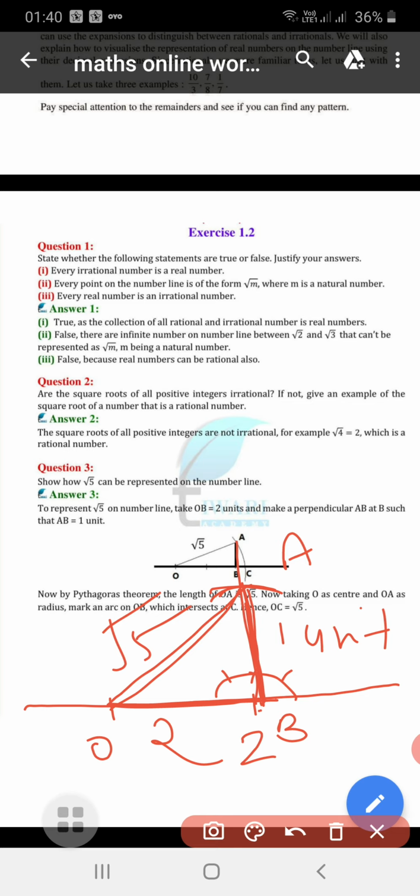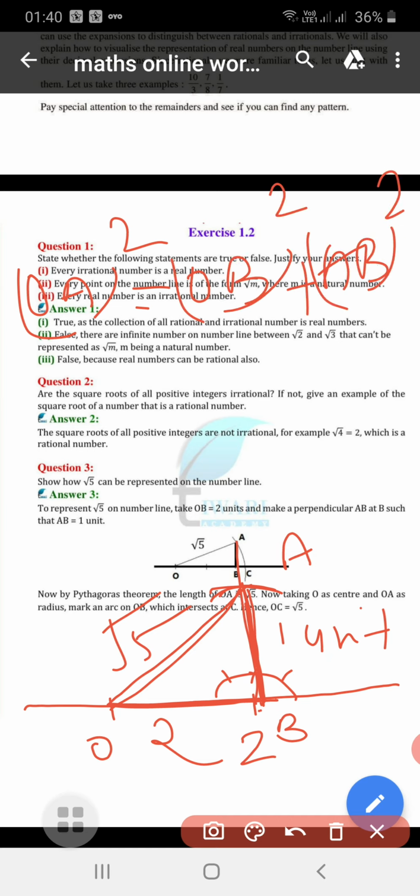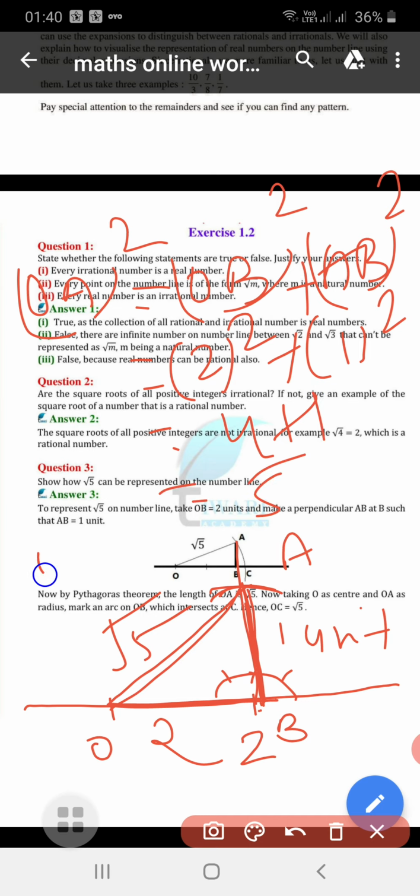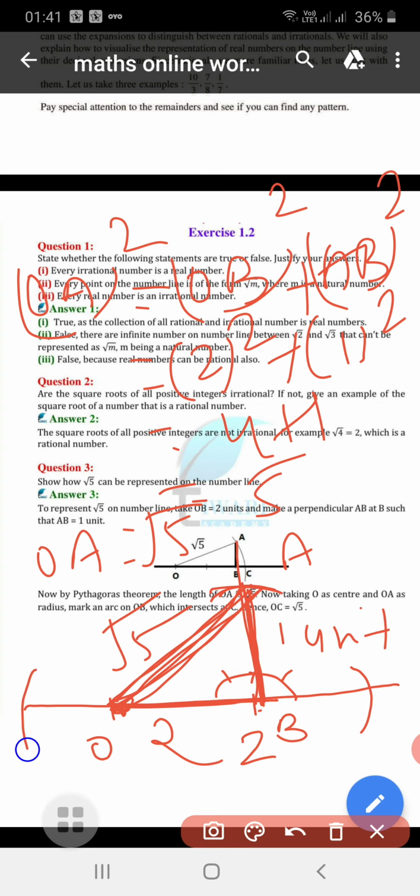See, OA square is equal to OB square plus AB square. This is as per Pythagoras theorem. 2 square plus 1 square, 4 plus 1 is equal to 5. So OA will be square root of 5. Now take OA arc in the compass. With O as center, take the OA arc and cut on the right hand side and cut on the left hand side.